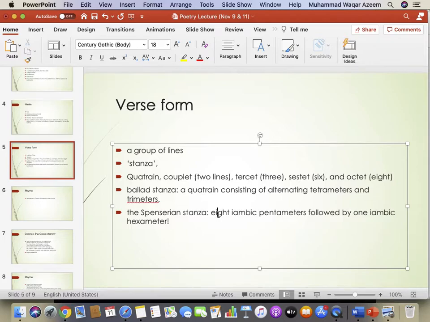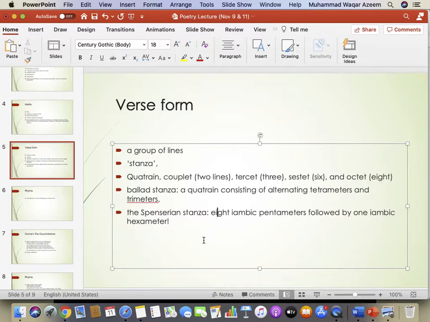Now, a kind of stanza is famous because of his name, because he is the one who practiced that stanza in his very, very famous poem called The Fairy Queen. It is a long epic poem which consists of, I think, 7 books or so. Huge poem. And he practiced this stanza throughout the book in a very consistent manner. So much so that the poets who came after him started adopting that writing style for their own poetry as well.